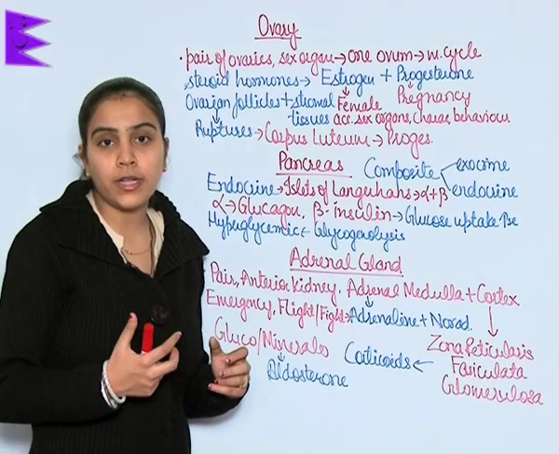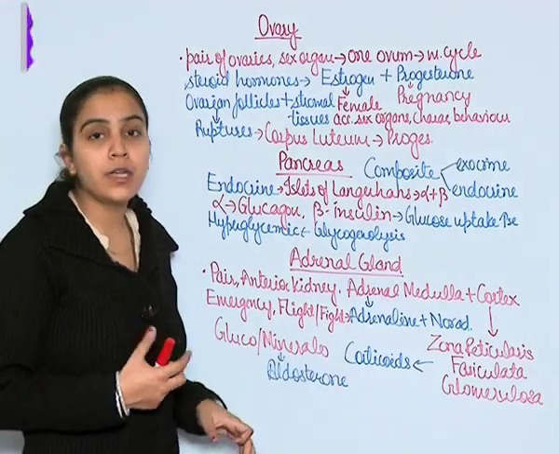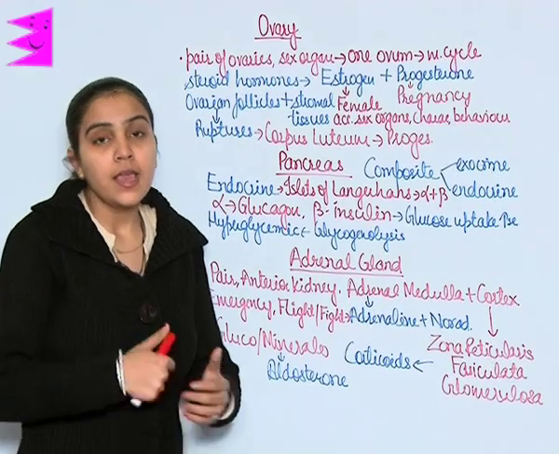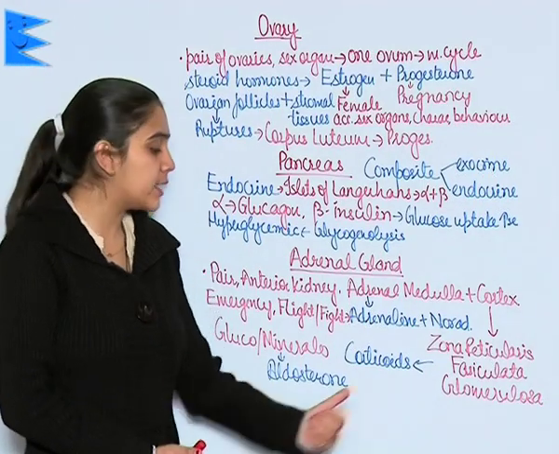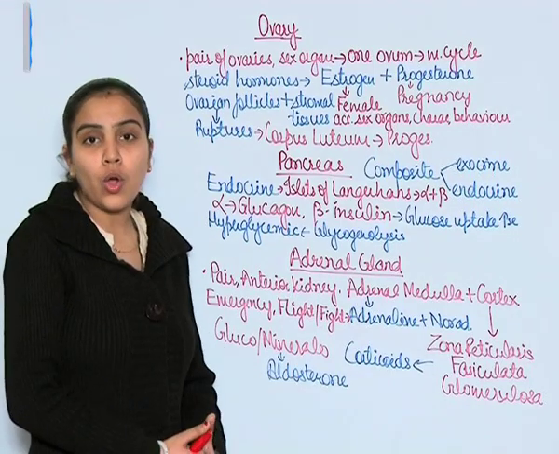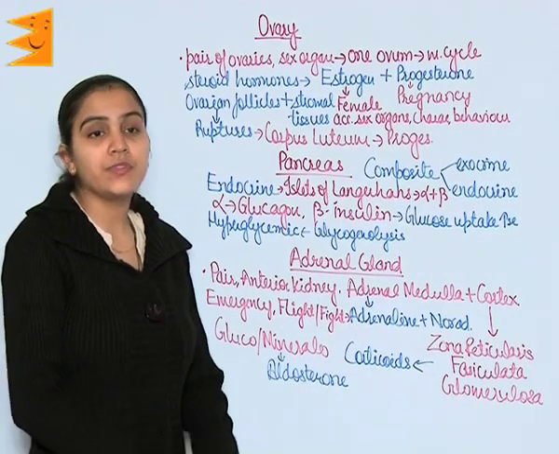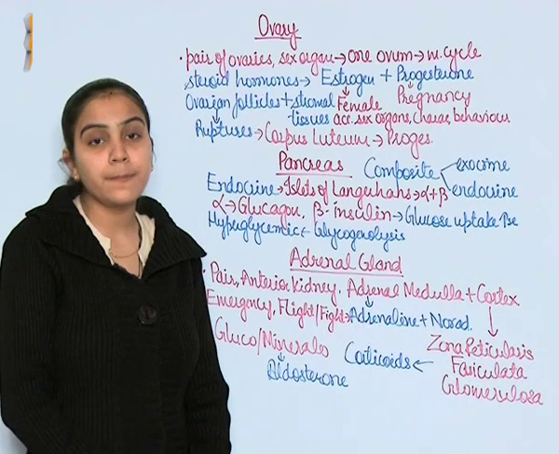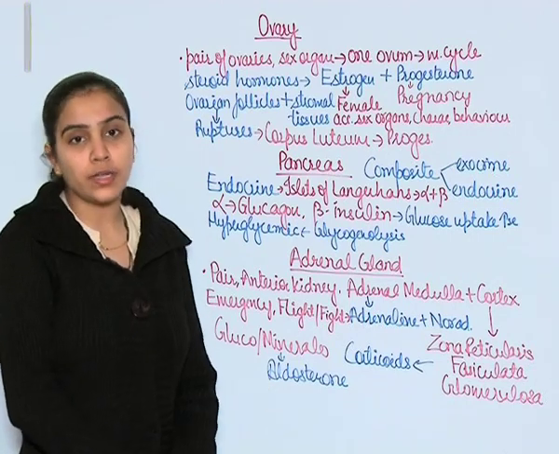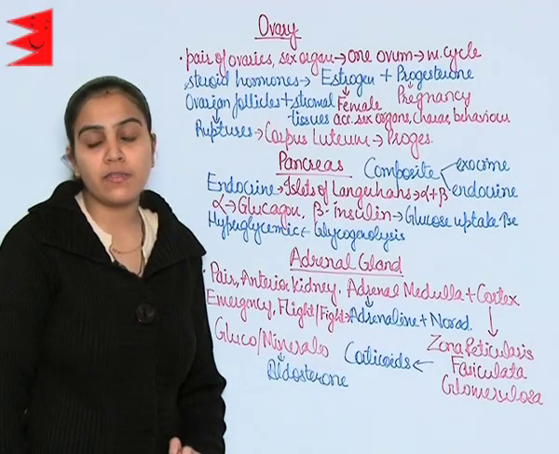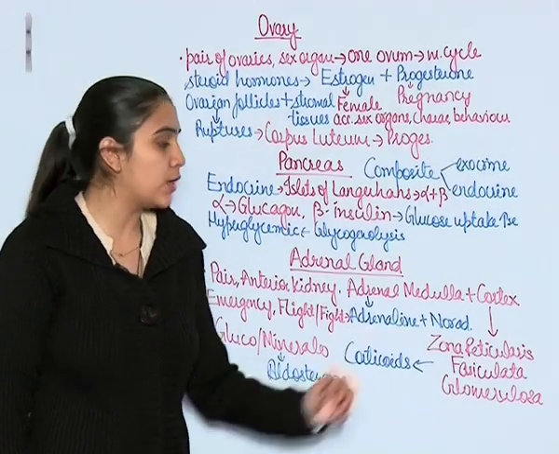corticoids. These corticoids are further, depending upon their action, that is if they are responsible in the metabolism of carbohydrates, known as glucocorticoids, and in case they are responsible in maintaining water electrolyte balance, they are known as mineralocorticoids, and the example of mineralocorticoids is aldosterone.